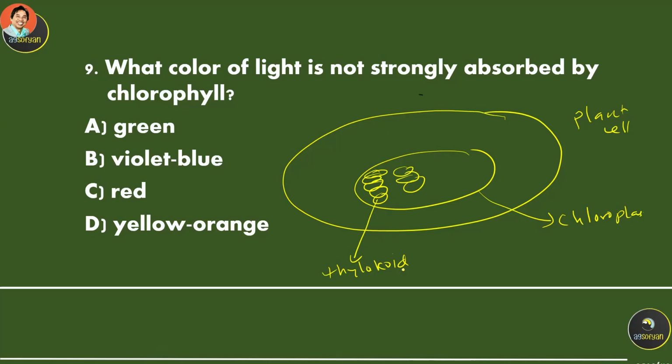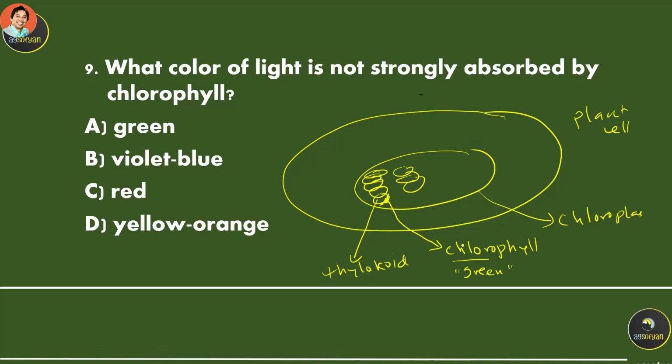So in this thylakoid they have pigment. That pigment is called chlorophyll, okay, chlorophyll. So chlorophyll, so green.